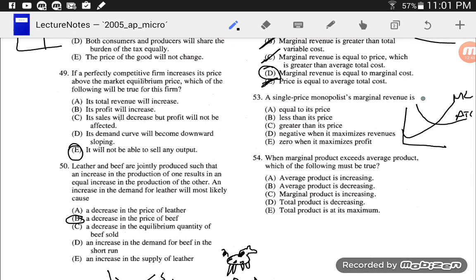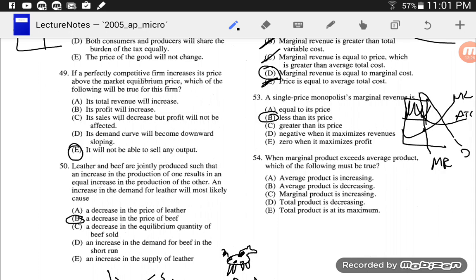But then they face a demand curve and a marginal revenue curve, and they're going to produce at this point here, which means the price they're going to sell is up here, and their cost is there, and now they have a lovely little profit. Okay, beautiful. So single price monopolist's marginal revenue is equal to its price? No, marginal revenue is going to be lower than its price. B. Wow, that was actually really easy there.